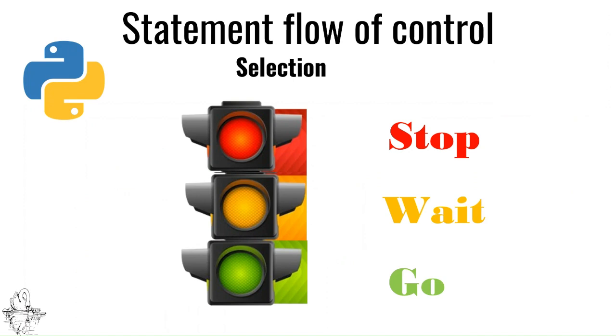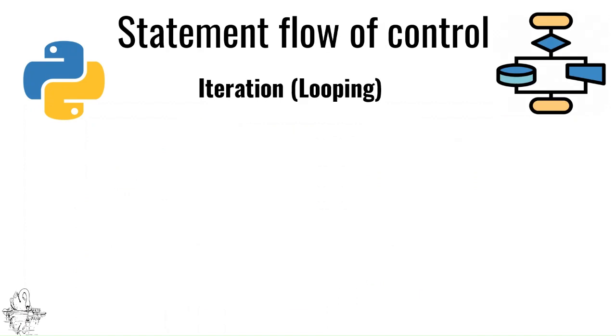You can see very clearly that in selection you have to stop, wait, and then go. Not all statements will be executed in one go. It is based upon the decision. On certain specific decisions, some statements will be executed, and on others, some other statements will be executed.